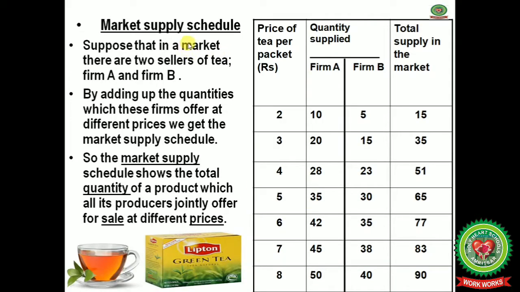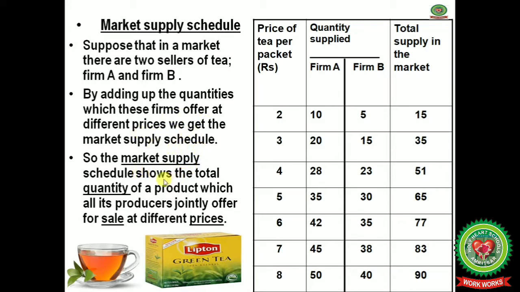Next one is the market supply schedule. Suppose that in a market there are two sellers of tea, firm A and firm B. By adding up the quantities which these firms offer at different prices, we get the market supply schedule.